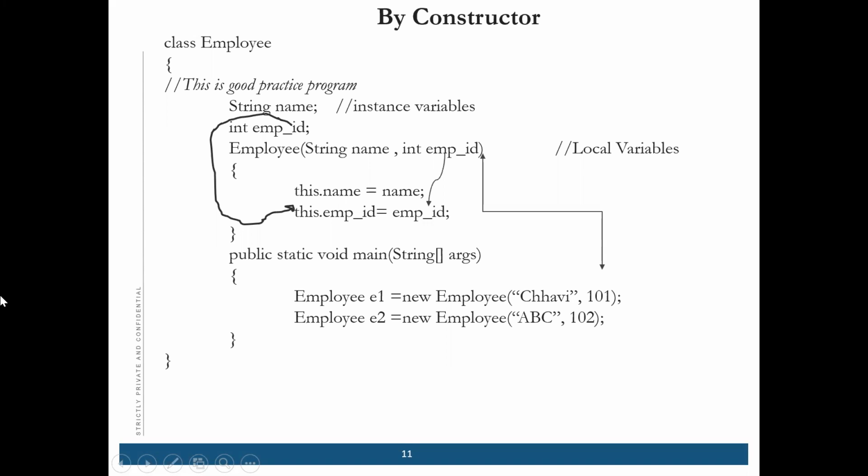Right now I'll tell you that this keyword is used mainly in the constructor to differentiate the instance variable and the local variable. So this is the local variable and this is the instance variable. I will show you in Eclipse how to write it.